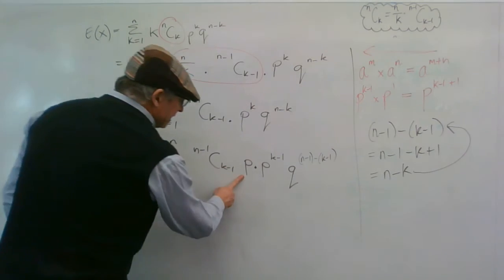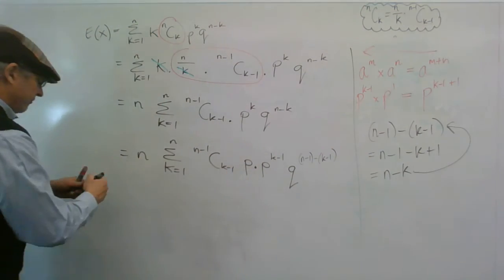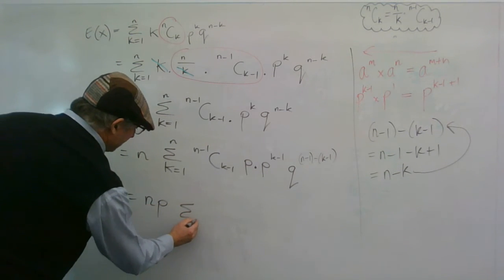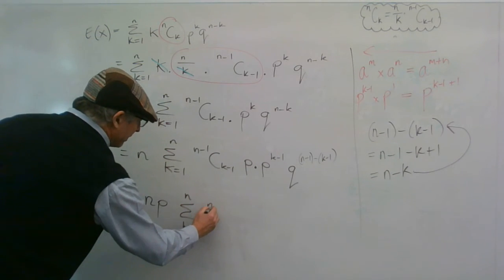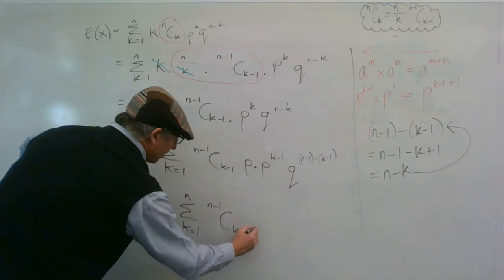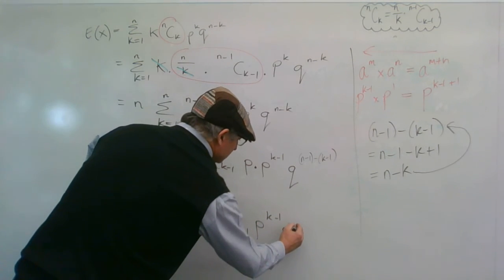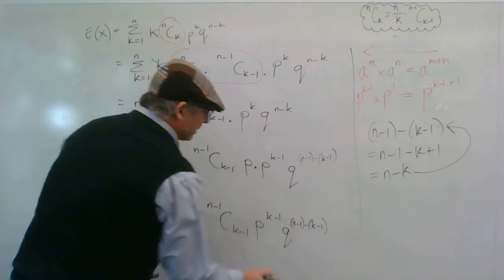All right, p is a constant, and it's inside a summation, so p can come out the front. np, the sum from k equals 1 to n of n minus 1 C k minus 1 p to the k minus 1 q to the n minus 1 minus k minus 1.